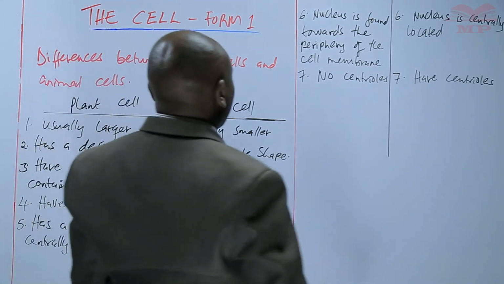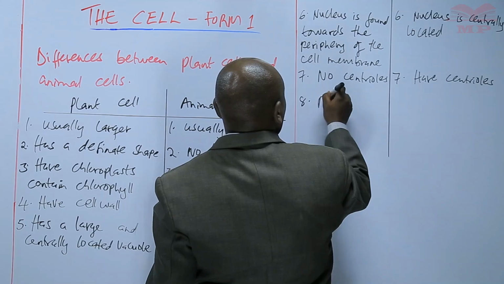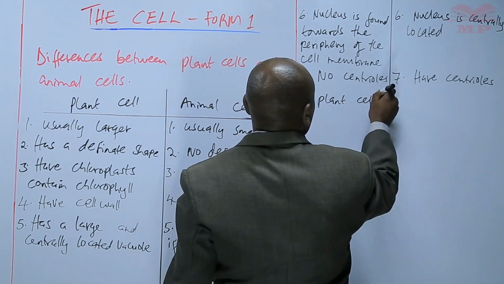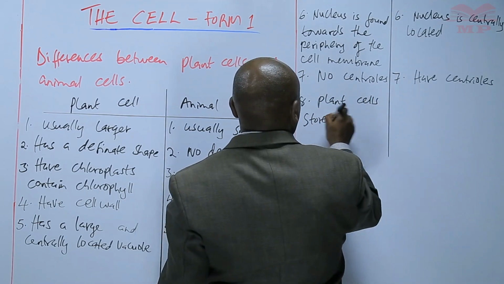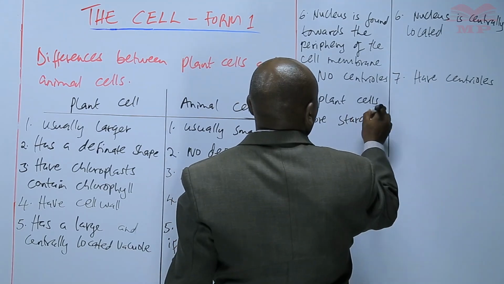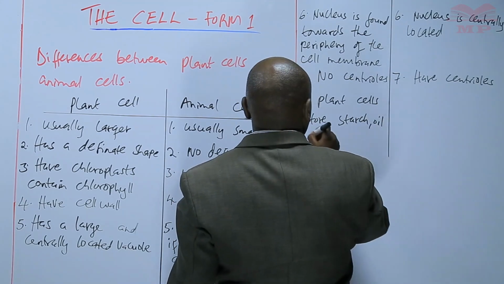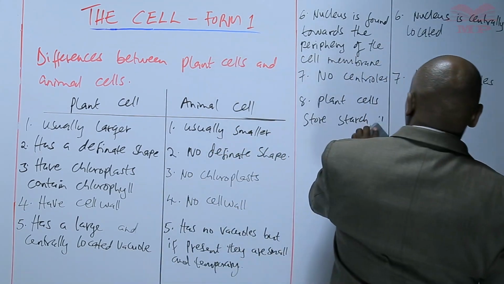For the plant cells, they store starch, oils, basically the starch and oils.